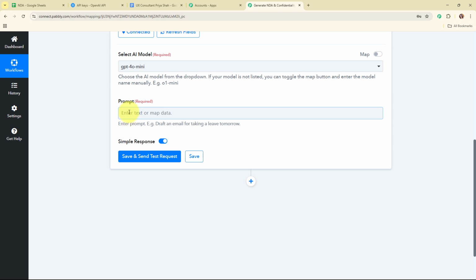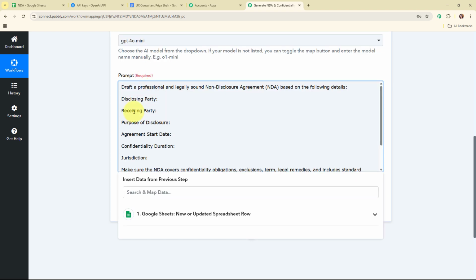Alright, so let me add the relevant prompt. And here you can see I have successfully added a relevant prompt over here where I've added some instructions for the AI and the details such as disclosing party, receiving party, and some other details as well.